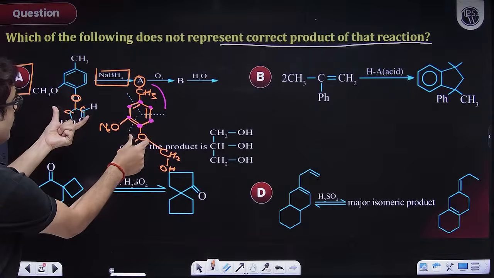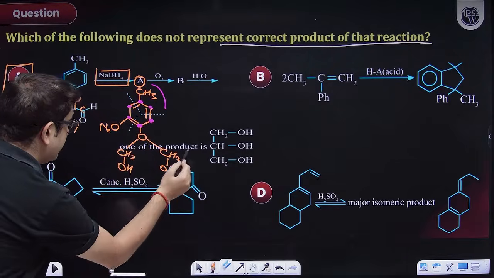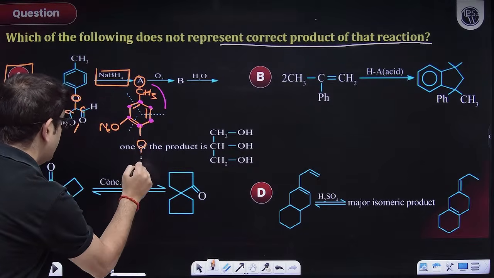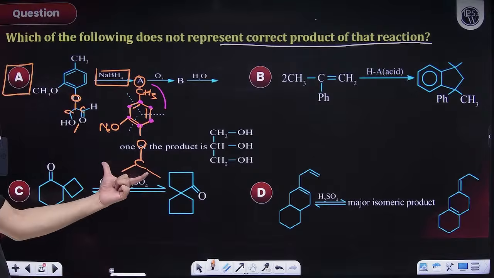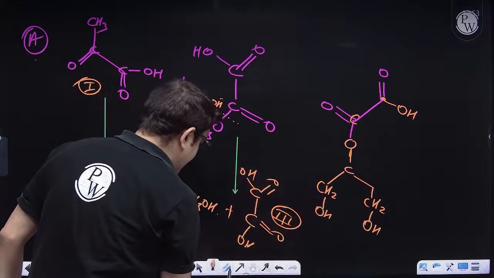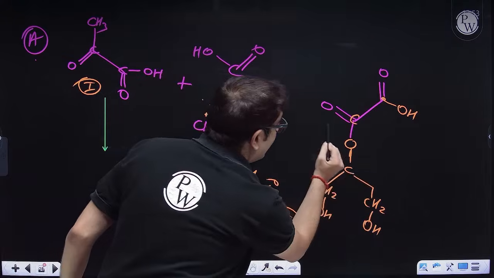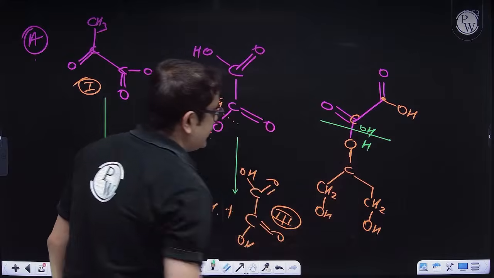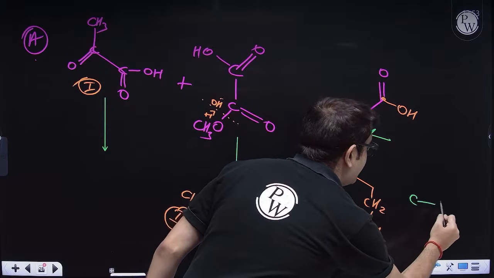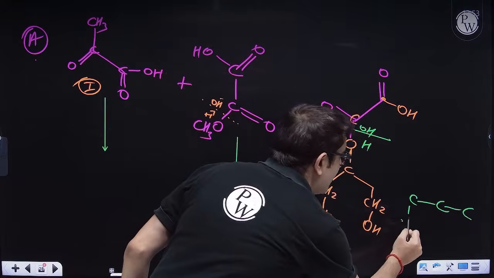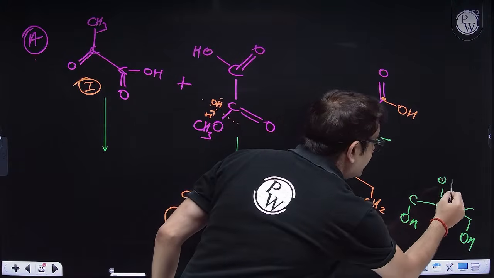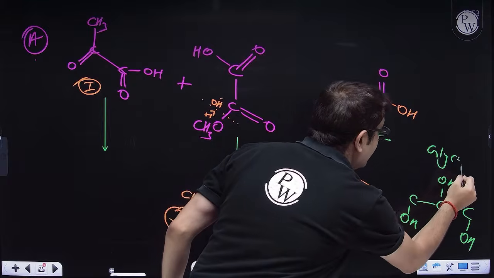Here, this was O which was connected with carbon. So here, there is a picture error we have done. Let me correct this over here also. Carbon connected with two carbons, so this also CH2, this also CH2. And because this is an ester, this ester will be broken. It will get OH, it will get H. So here I have 1 carbon, 2 carbon, 3 carbon. This carbon is also having OH, that carbon is also having OH, and the third carbon will just be introduced with an OH. That means this is nothing but glycerol.